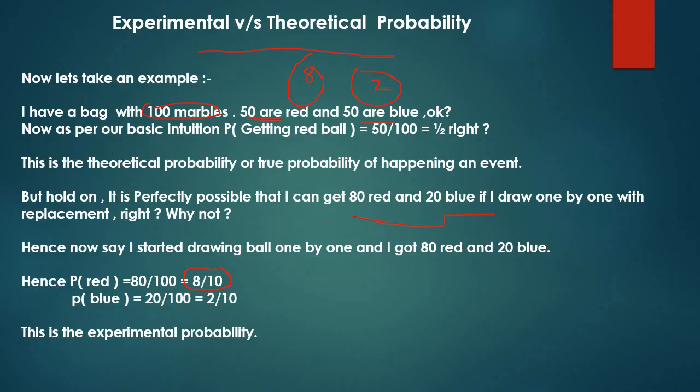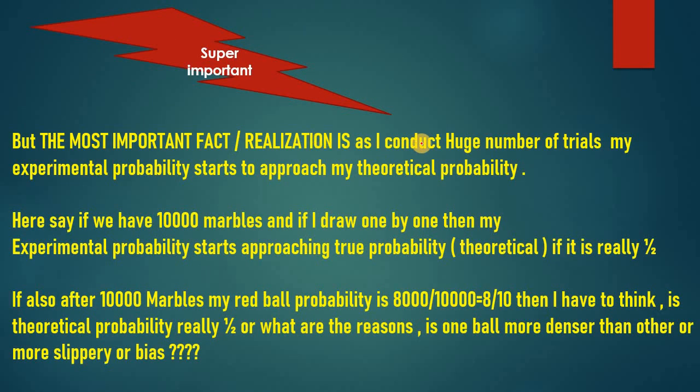So the most important thing we have to remember is that as I conduct a huge number of trials, as I draw a huge number of balls one by one, 10,000, 20,000, 1 lakh, my experimental probability starts to approach my theoretical probability. You have also heard about the law of large numbers. It tells the same thing: as I do a huge number of experiments, it starts to approach the true probability of that event.